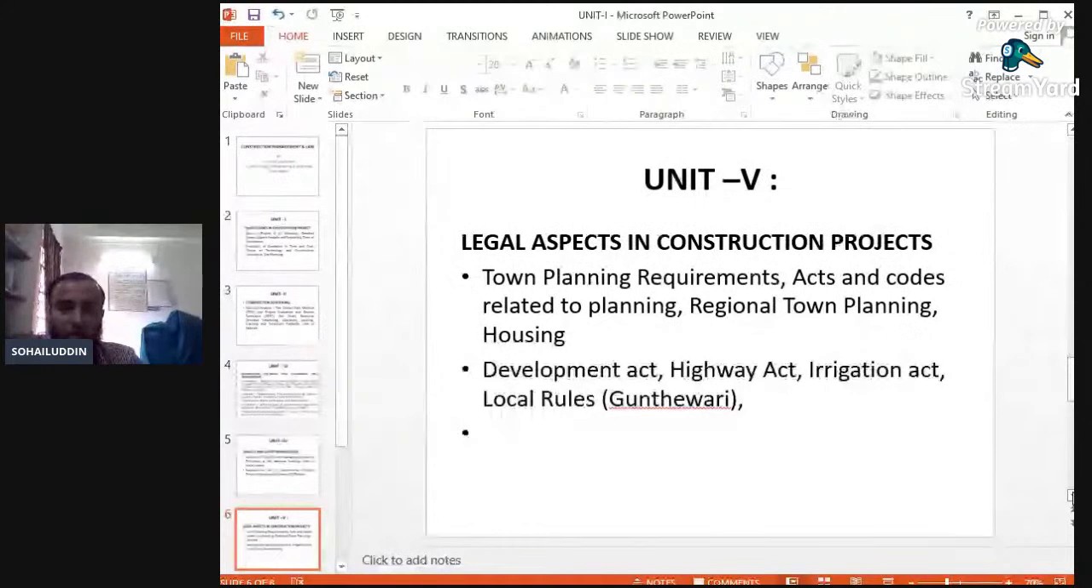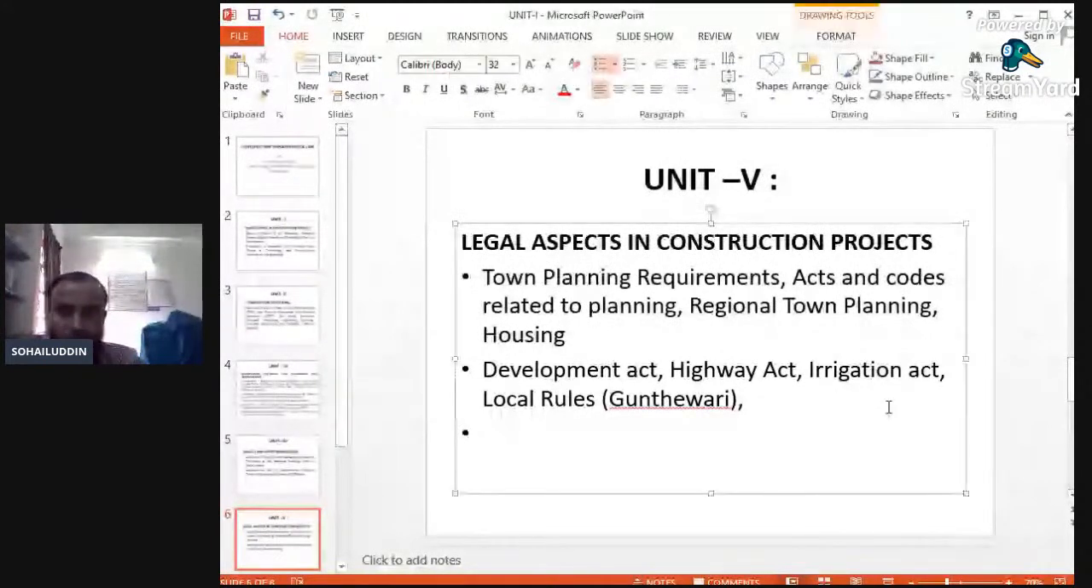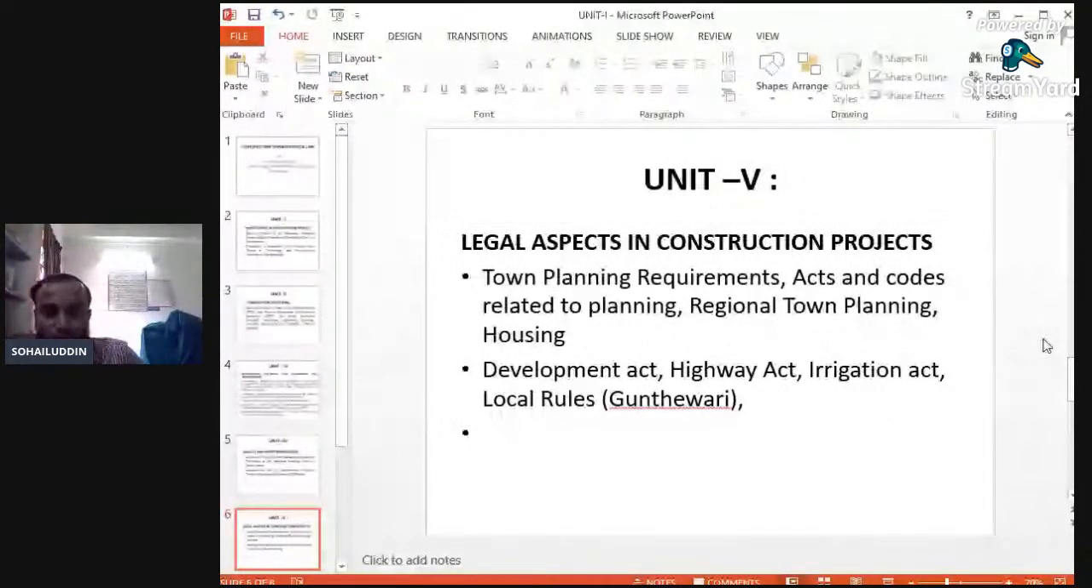Again, while executing the project, what different laws are to be maintained, what legal aspects, what legal documentary work is to be done, and what sanctioning part is to be done while executing the project.